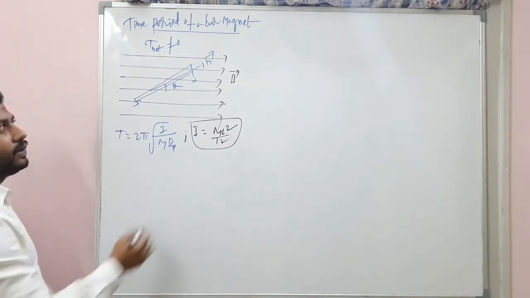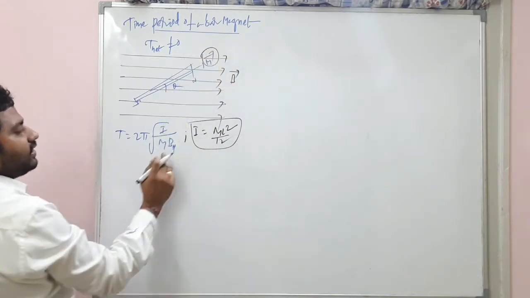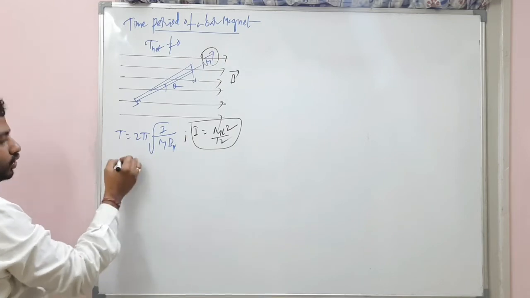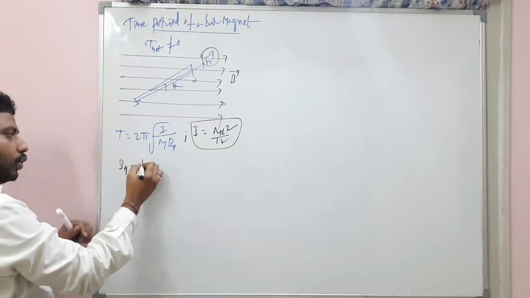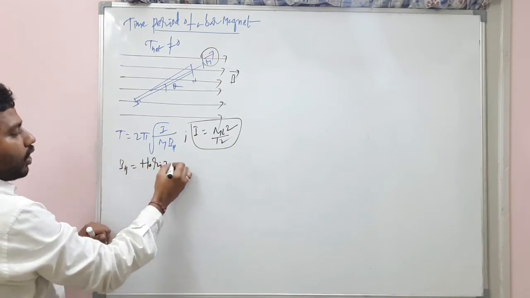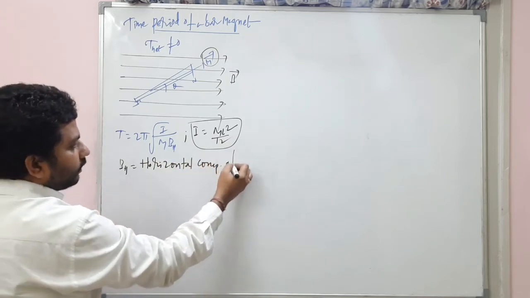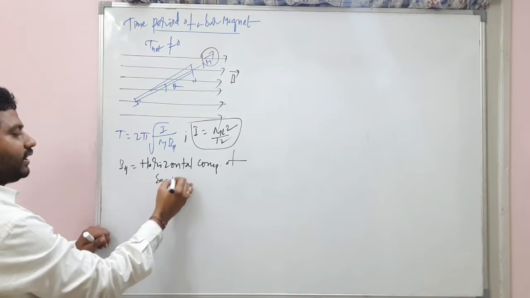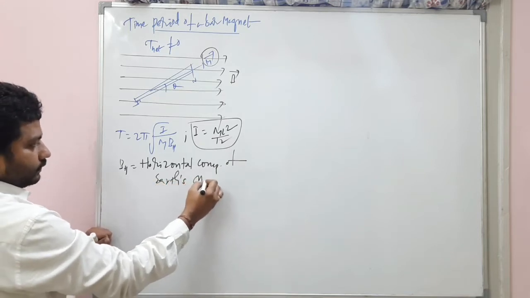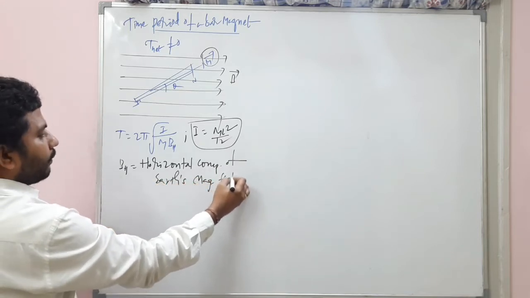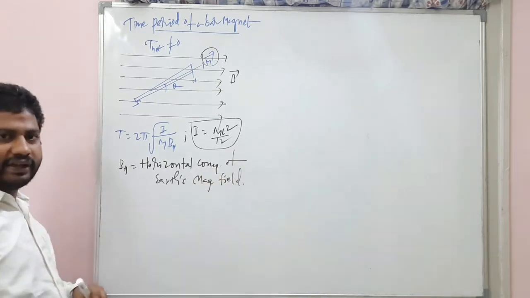Alright. And what is M? Yes, the magnetic moment of this is M. What is B_H? This B_H is equal to the horizontal component of Earth's magnetic field.